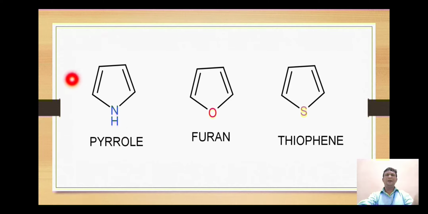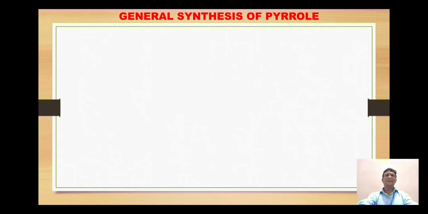Pyrrole is a five-membered heterocycle containing nitrogen. Furan is a five-membered heterocyclic ring containing oxygen, and thiophene is a five-membered heterocyclic ring containing a sulfur atom. Let's look at their general synthesis.